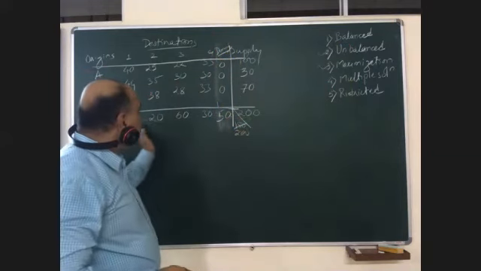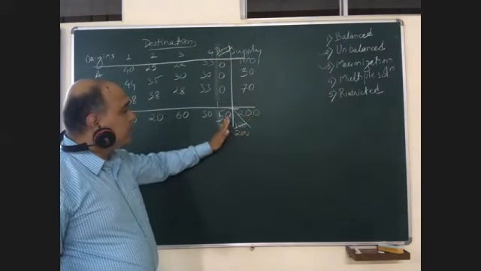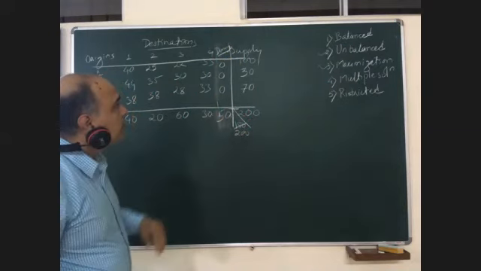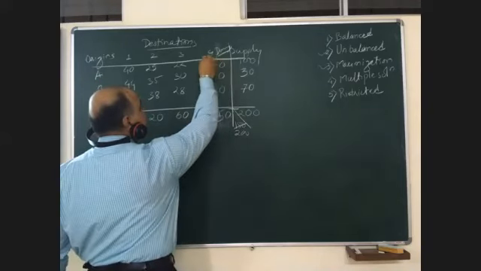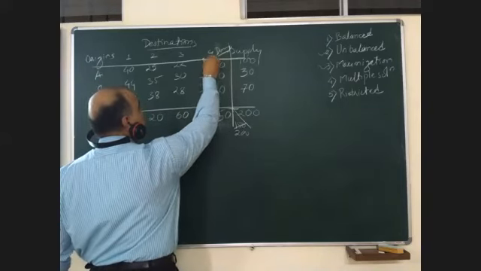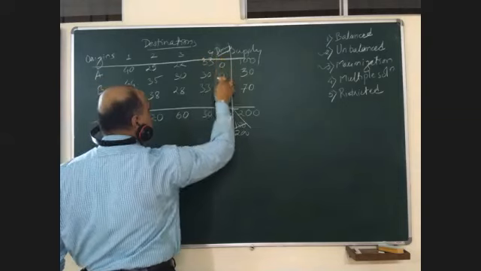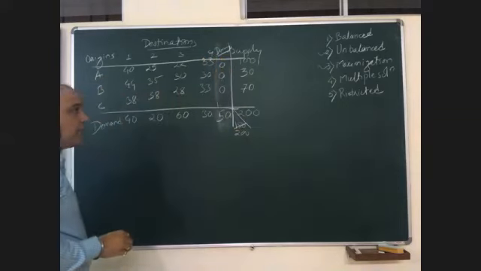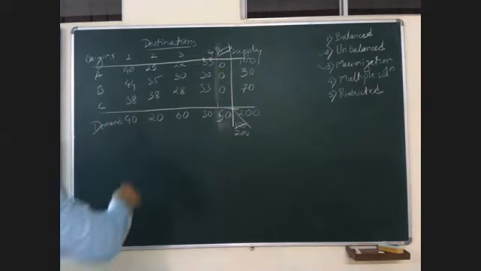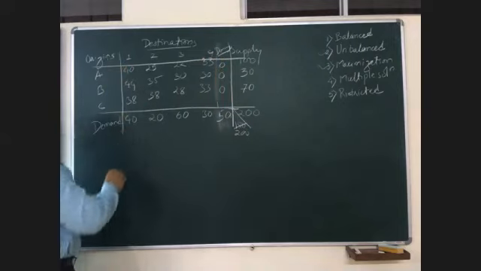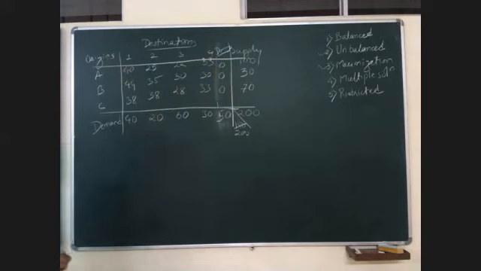In this case, demand is less by 50 units, so we have added a dummy column and I have given the profit as 0. Since this is dummy, these zeros are not going to affect our final answer. I hope you understood this.